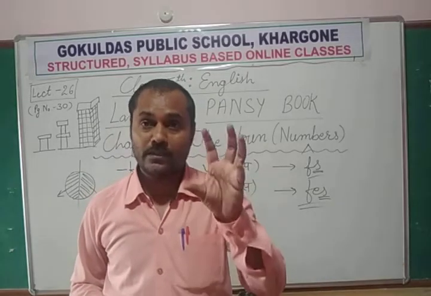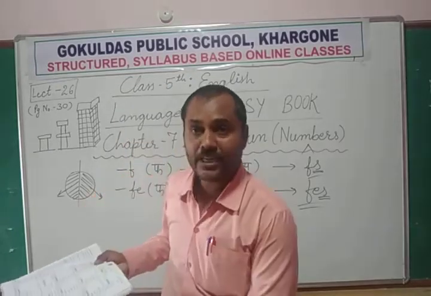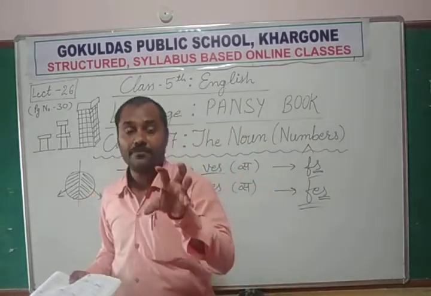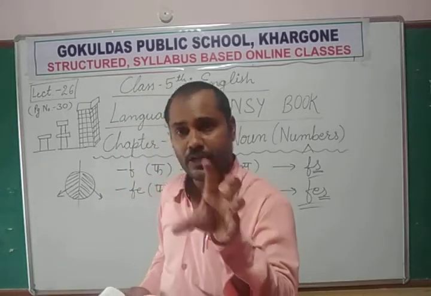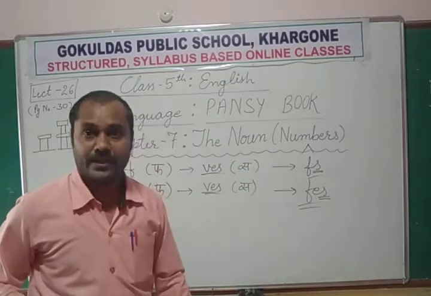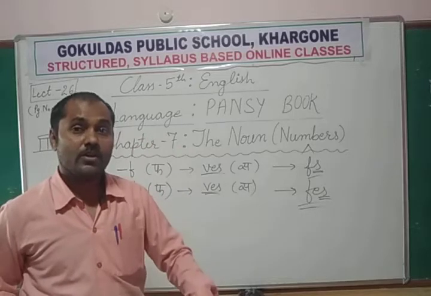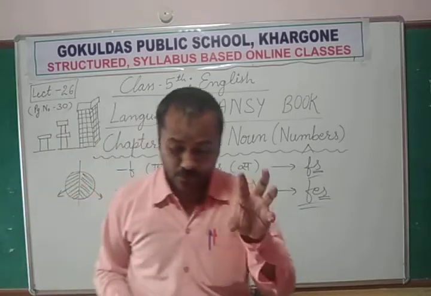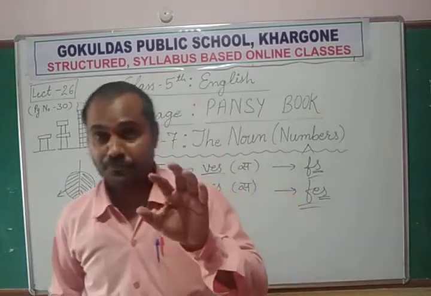Hoof: you know what a hoof is? A hoof is the hard part of the foot of any animal, like horses, cows and buffaloes. The hard part of that foot is called a hoof. घोड़े का पैर, खुर जिसको हम बोलते हैं, खुर.